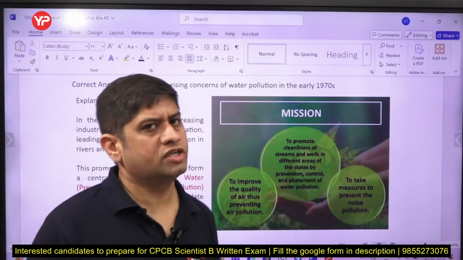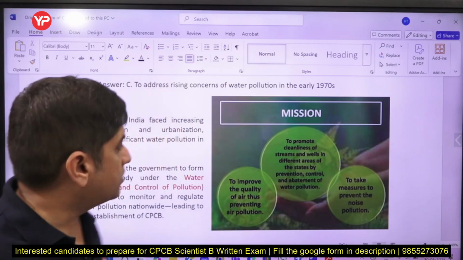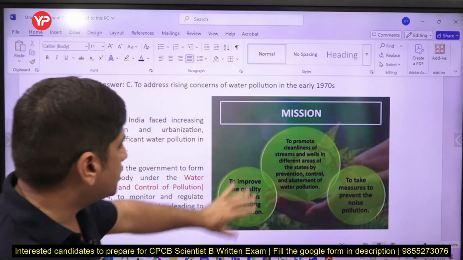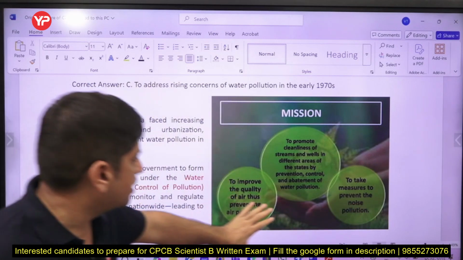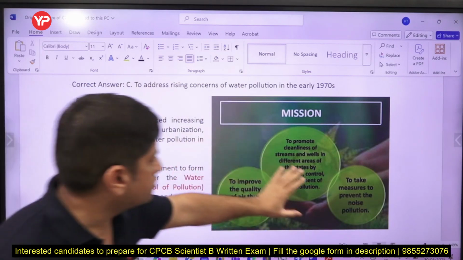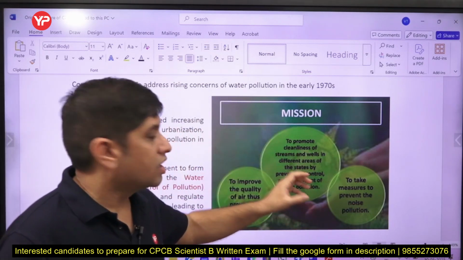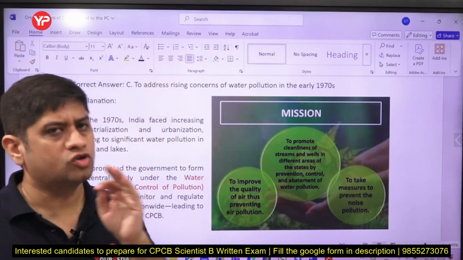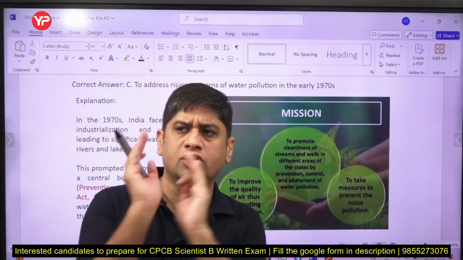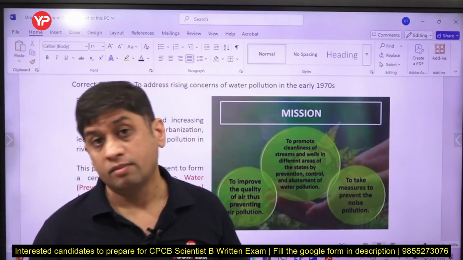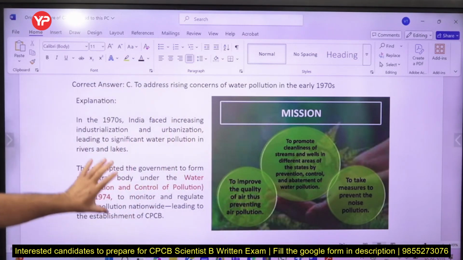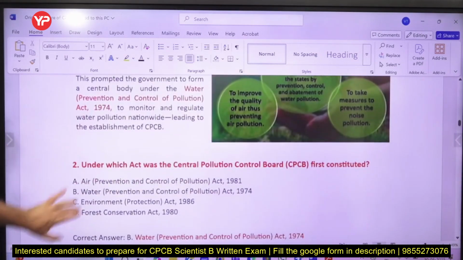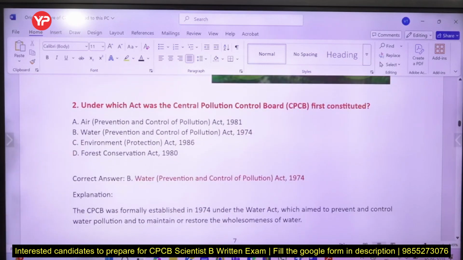Mission vision of CPCB may not be very important, but yes, you should know what is the meaning of it. Now we talk about noise pollution, air pollution, water pollution, वो सारे का सारा चीज है, लेकिन ये स्टार्ट कहाँ से हुआ था? Today CPCB is talking about air pollution, noise pollution, water pollution, but it started with water pollution in the 1970s. So under which act it was created? You should know under which act it was created.